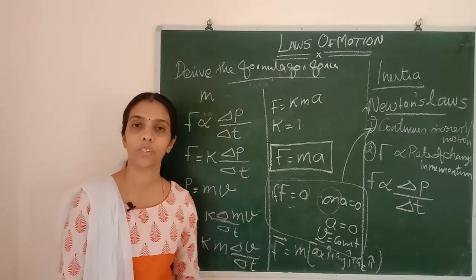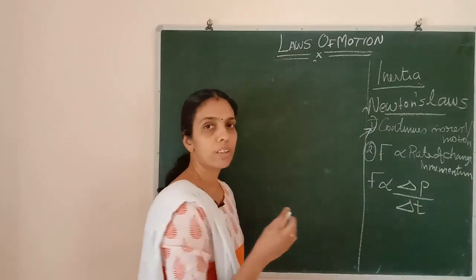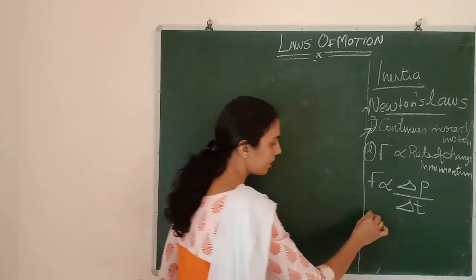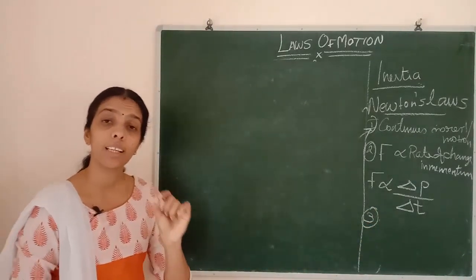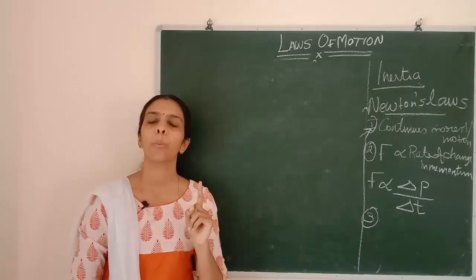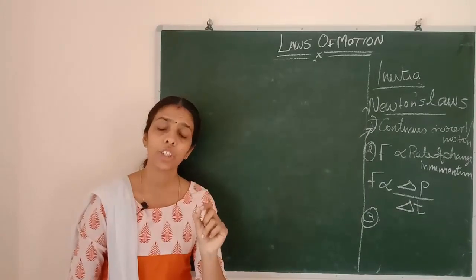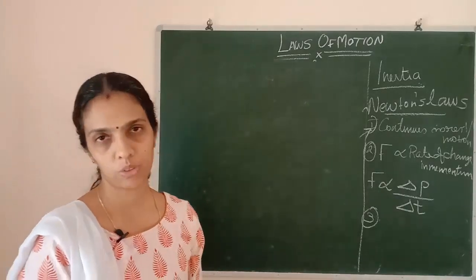Now we are going to study the third law of motion. The third law of motion is: for every action there is an equal and opposite reaction, provided the action and reaction happen in different objects.